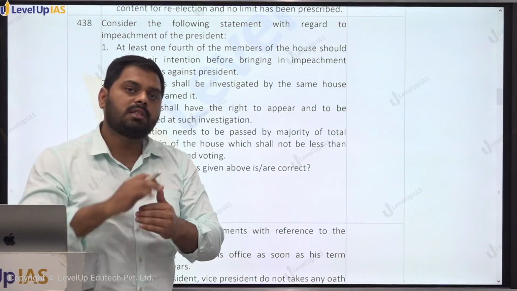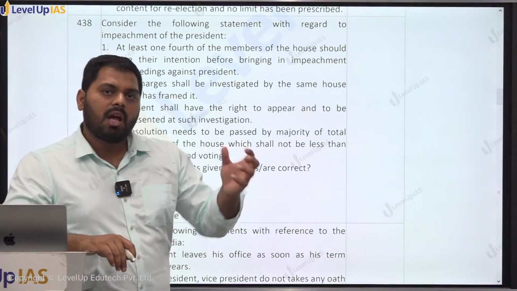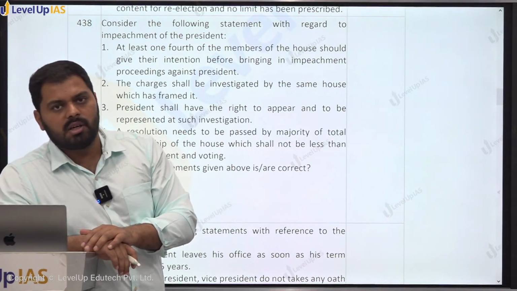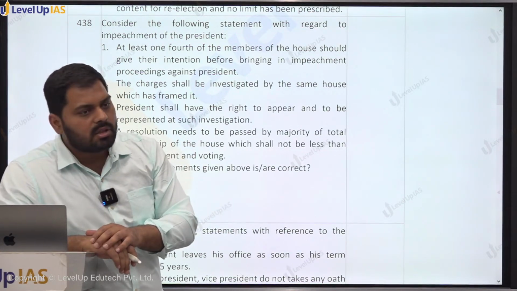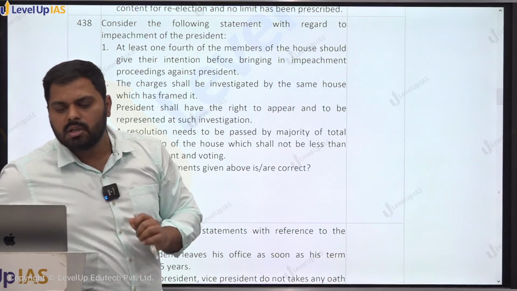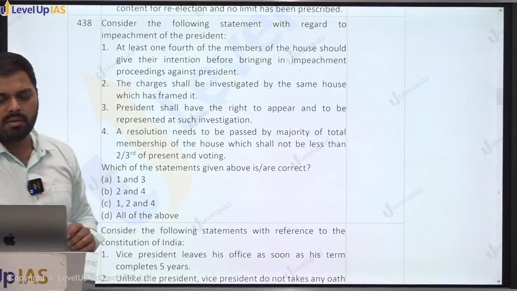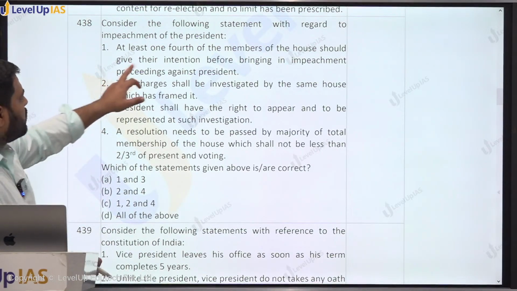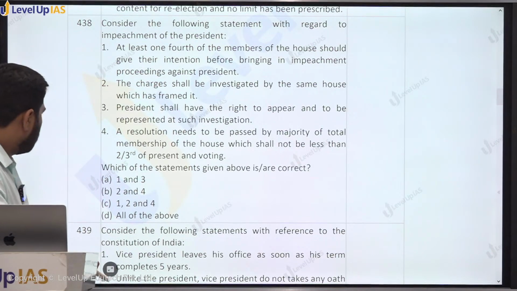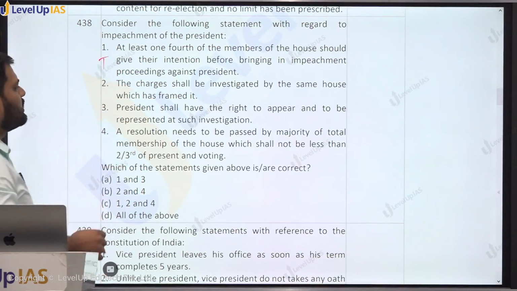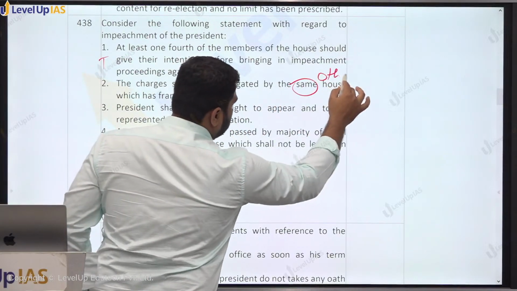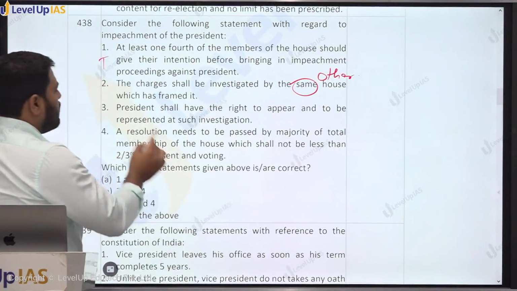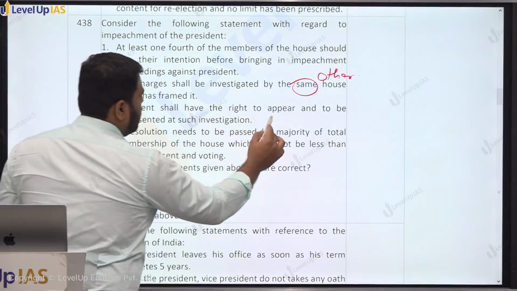The Lok Sabha then shall form an investigation committee, and during that investigation the president should be given the opportunity to represent himself, right? So at least 1/4 of the members, this is true. The charges shall be investigated by the same house? No, it is the other house which investigates.